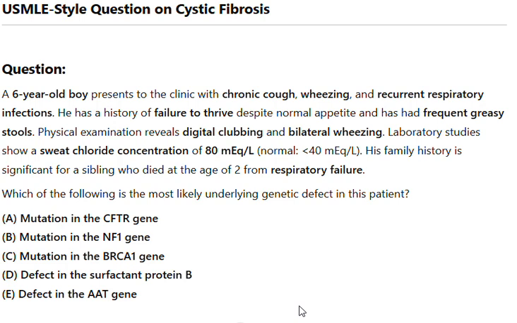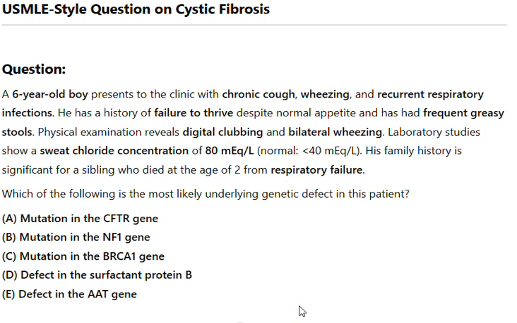Laboratory studies show a sweat chloride concentration of 80 mEq/L, normal less than 40 mEq/L. His family history is significant for a sibling who died at the age of 2 from respiratory failure. Which of the following is the most likely underlying genetic defect in this patient?